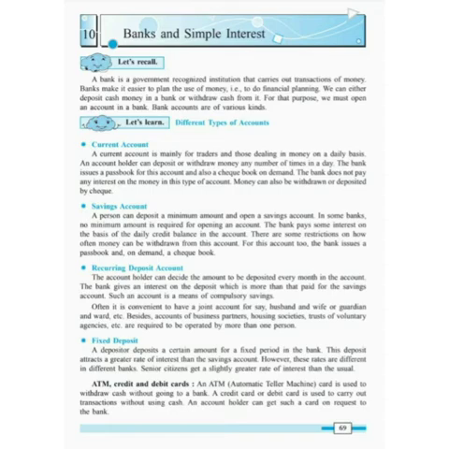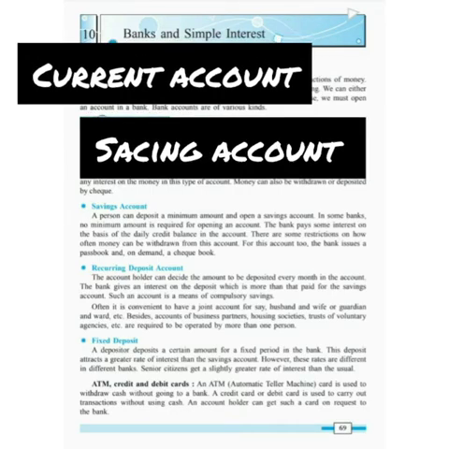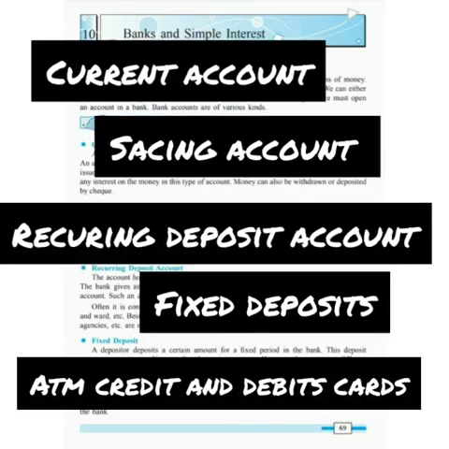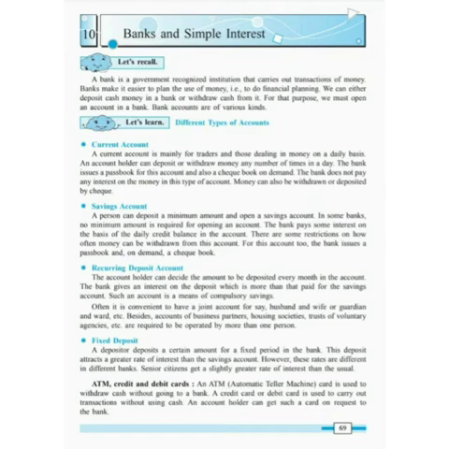So what are the types of accounts? Current account, saving account, recurring deposit account, fixed account, ATM, credit and debit cards. A current account is mainly for traders and those dealing in money on a daily basis. An account holder can deposit or withdraw money any number of times in a day and the bank does not pay any interest on the money in this type of account.